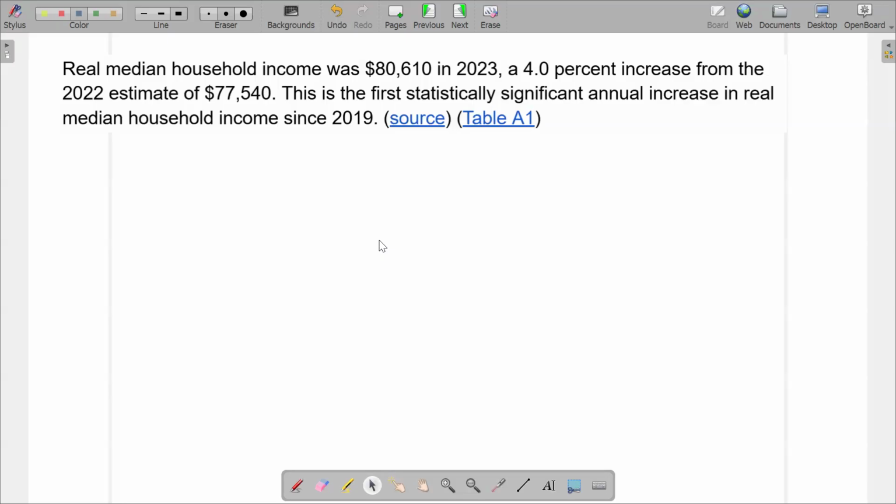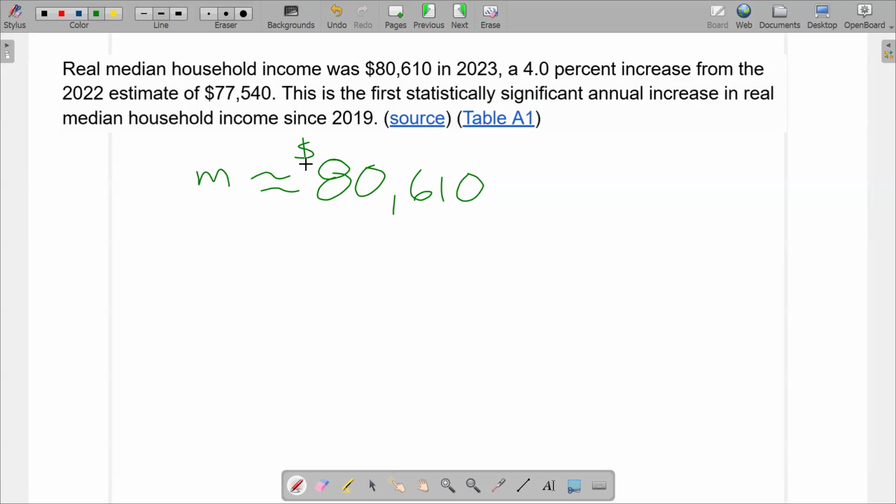So here they're saying the median is about $80,610 for the household income. So that's right in the middle. Now that's not an individual's income. That's the median of a household.